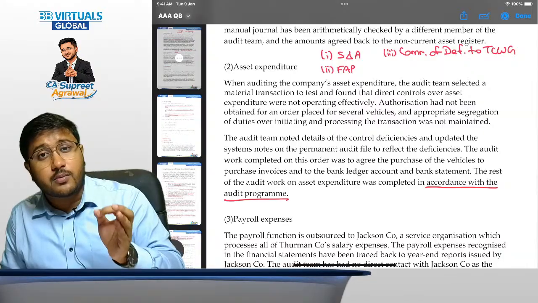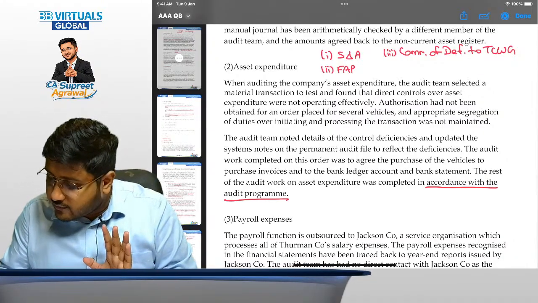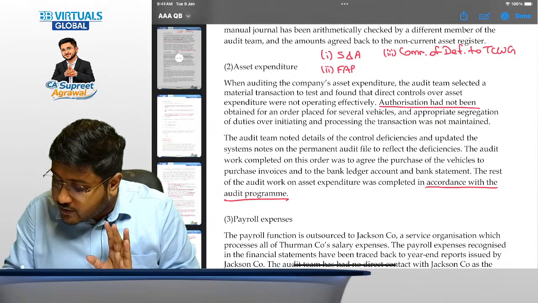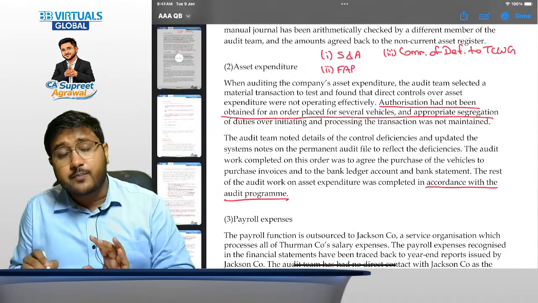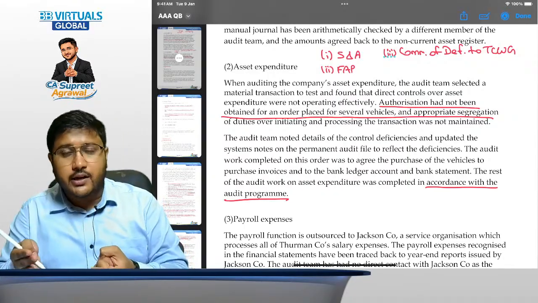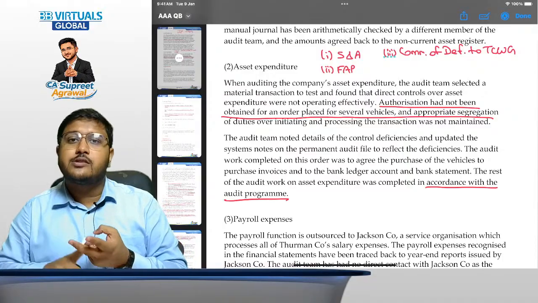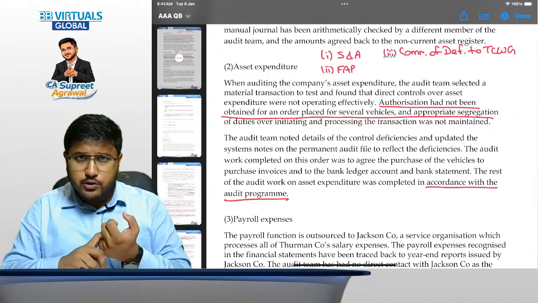Then when we talk about the further audit procedures, you should see there's a specific point: authorization had not been obtained for an order placed for several vehicles. So what you should do is understand whether the vehicles were actually required for the business purposes or not, and whether they are being used for the business purposes of the entity or not. That is the important pointer here.